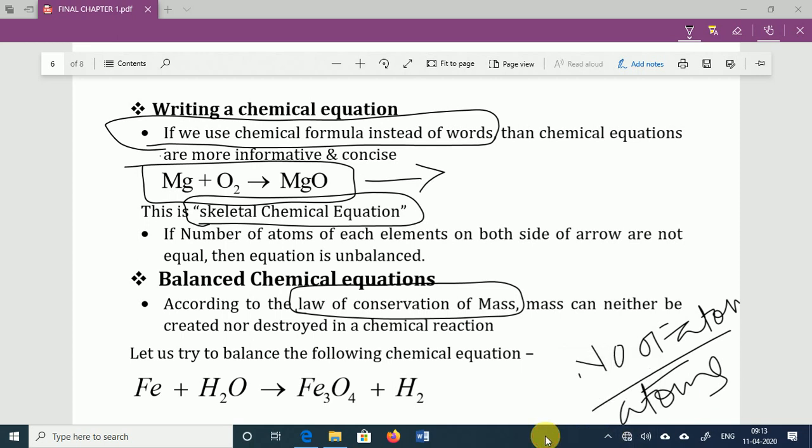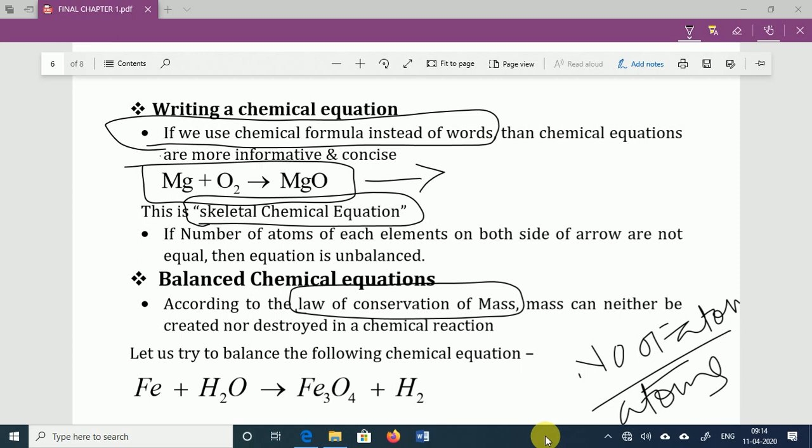In any chemical reaction, the number of atoms on both sides should remain the same, right? It means the skeletal chemical equation should be converted into the balanced chemical equation. Suppose in activity 2, zinc granules come in contact with hydrochloric acid, or sulfuric acid, and it produces some product.